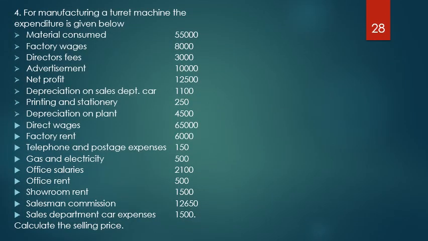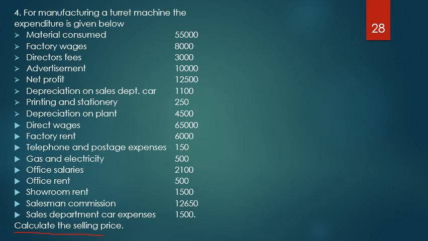Let us go to the next type of problem. Sometimes a list of items will be given like this. For example, in this case, a manufacturing firm which manufactures turret machines has the following expenditures: material consumed, factory wages, director fees, advertisements, net profit. So many items are given here. Now what is my requirement? Requirement is to calculate the selling price.